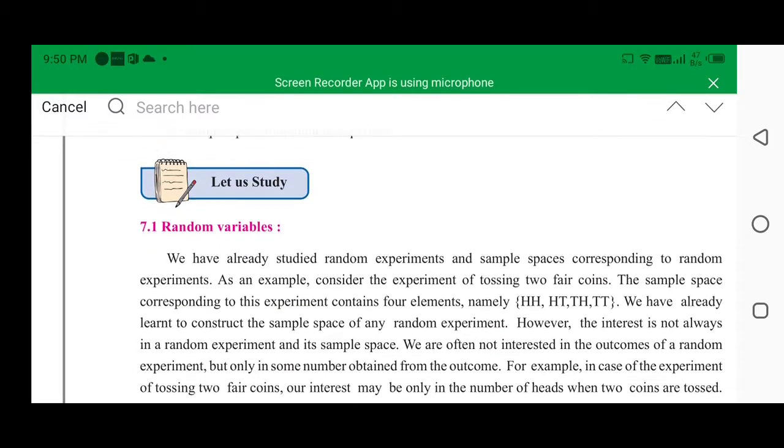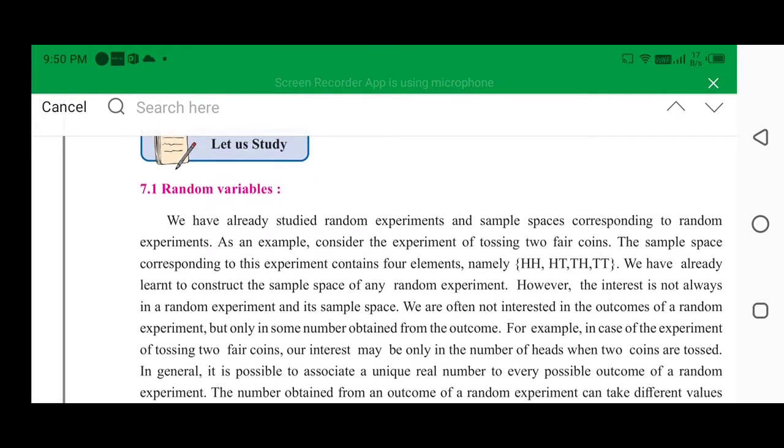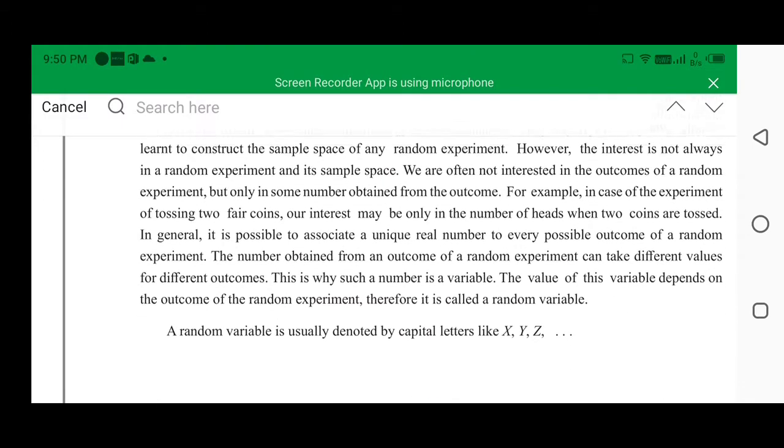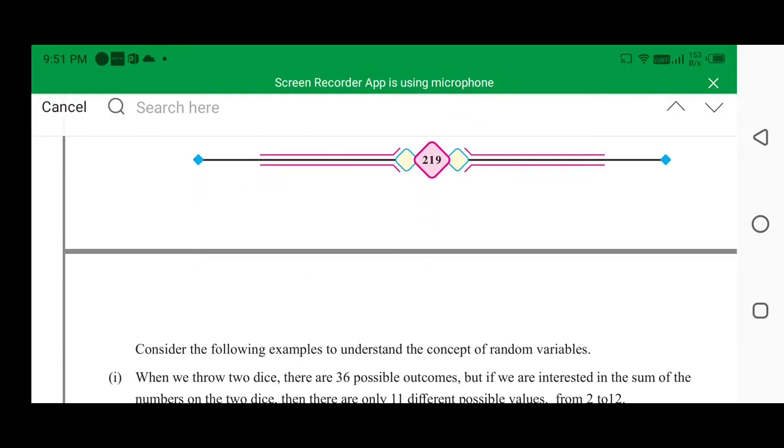Now in this topic we will study more about the random variables. What are the random variables? That means x is taking values like 1, 2, 3, 4, 5, 6. Suppose we take the example when two coins are tossed. So we have head head, head tail, tail head and tail tail. These are the outcomes. Suppose we define x as the number of heads. So what are the possible values of x? That is 2, 1, 0 in the two tosses of a coin. Depending upon these values of x, you can identify their probabilities, then you will form a table.